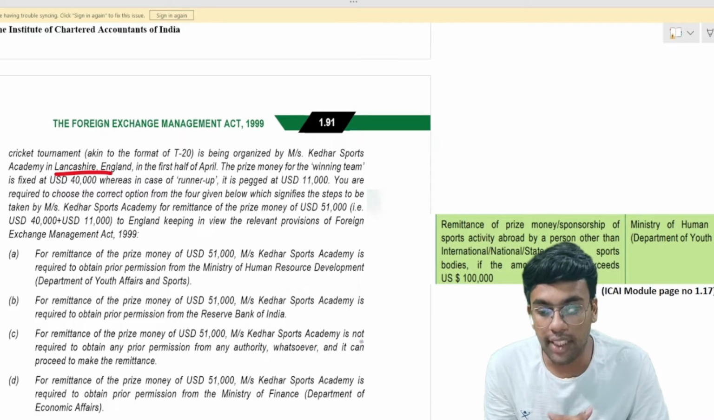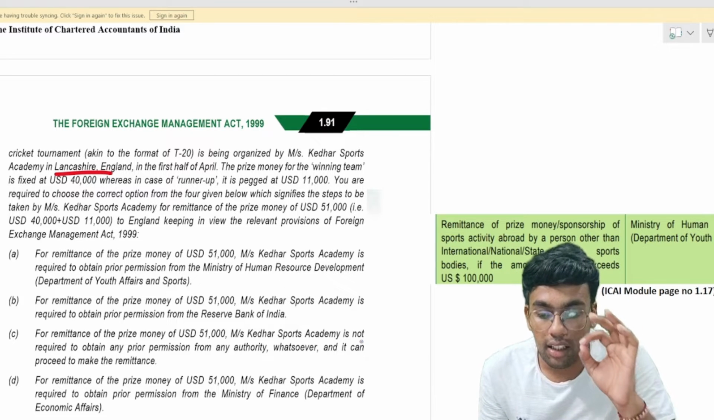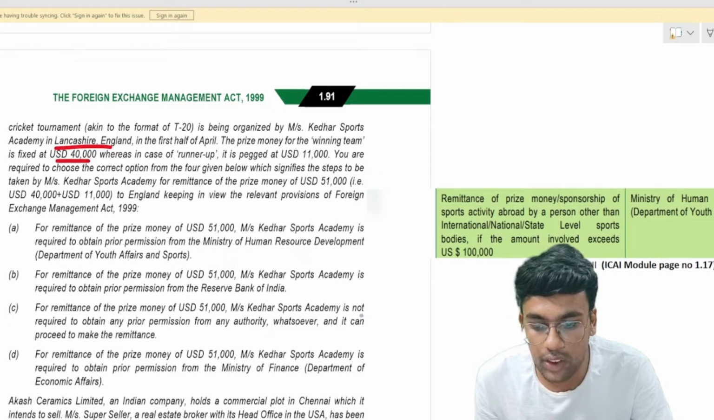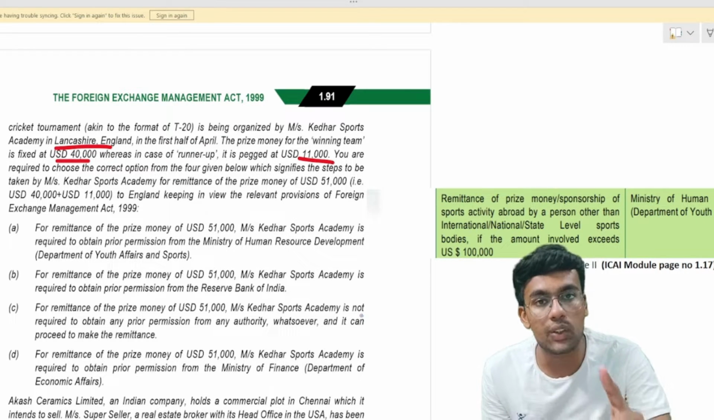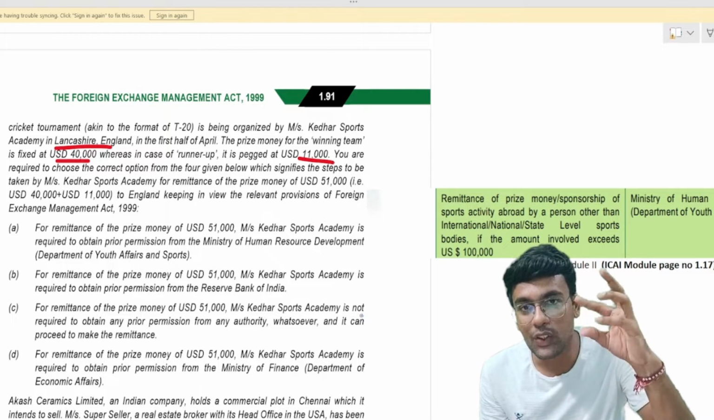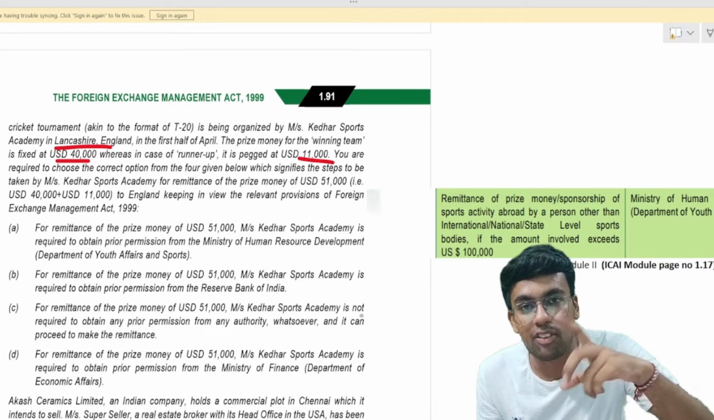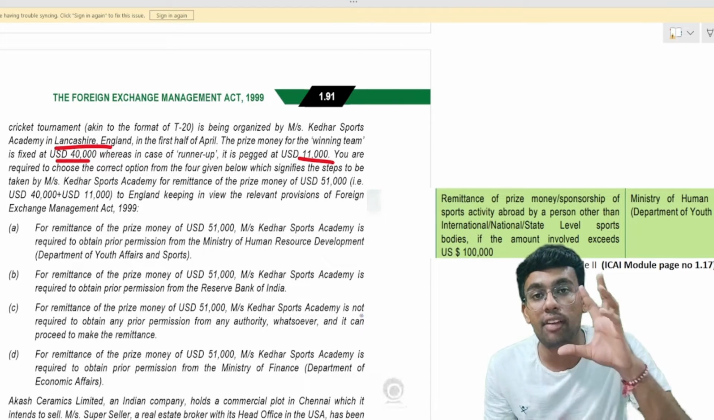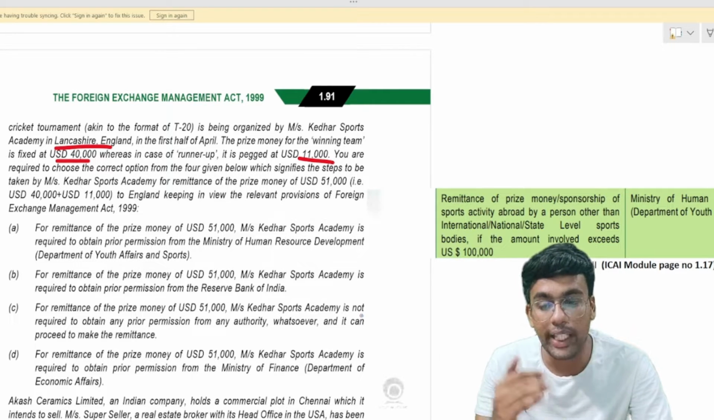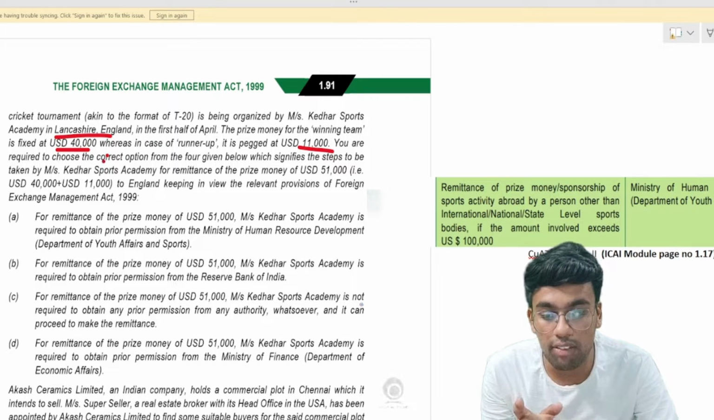Now the prize money is fixed at $40,000 for the winning team and $11,000 in case of runner-up. So 40,000 plus 11,000 total amounts to $51,000. They are going to remit the prize money. If you remember the word prize money, you would be recalling some kind of provision that if you are remitting prize money outside India, a certain kind of approval is required. All these things should come into your mind as soon as you read the word prize money. You are required to choose the correct option from the 4 given options.